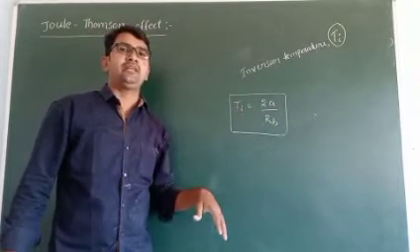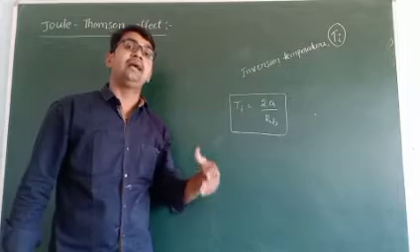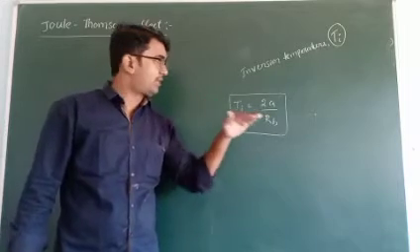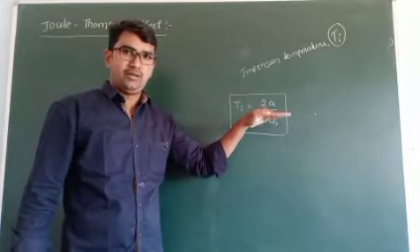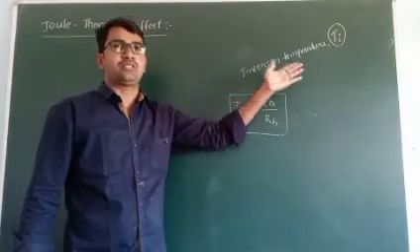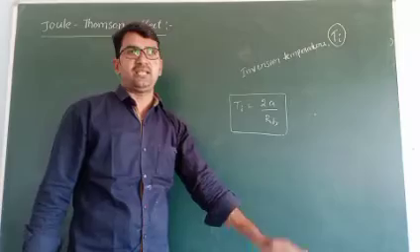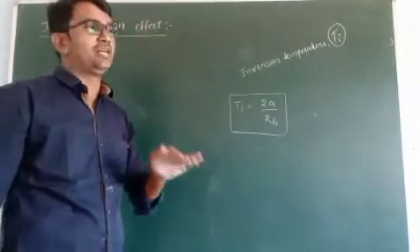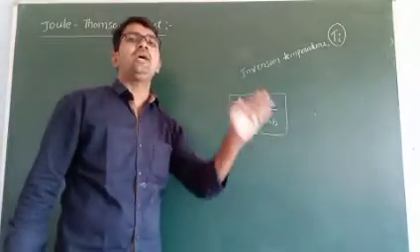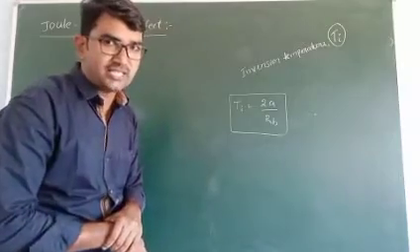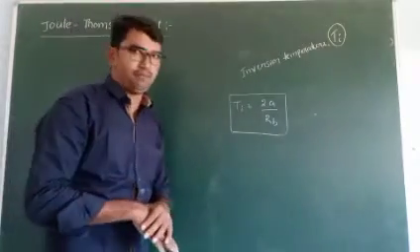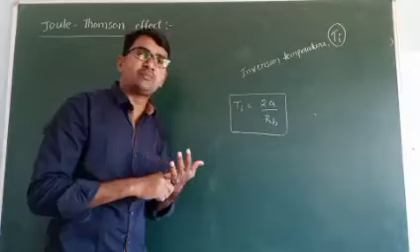Above that particular temperature we observe a heating process, and below it we observe a cooling process. Exactly at that temperature there is no cooling and no heating. That temperature is called the inversion temperature. So what is the Joule-Thomson effect?